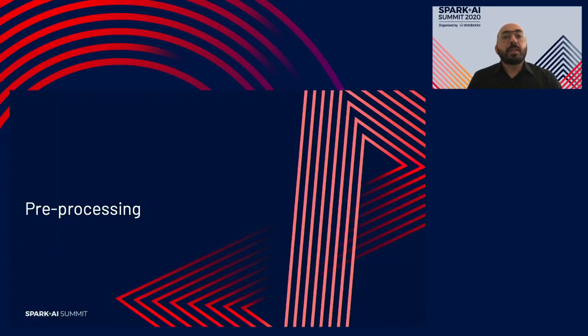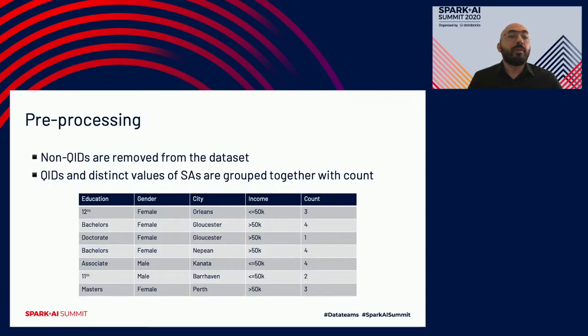So pre-processing of the data set involves removal of all the non-quasi-identifiers so that our data set is basically narrower. From now on, I'm going to refer to quasi-identifiers as QIDs. Those QIDs and the distinct values of SAs, the sensitive attribute, which in our example was income, are all grouped together with the count. Also, to make it a little bit simpler, instead of using the numeric value of the income, we're going to use a binary value: less than or equal to 50,000 versus over 50,000.